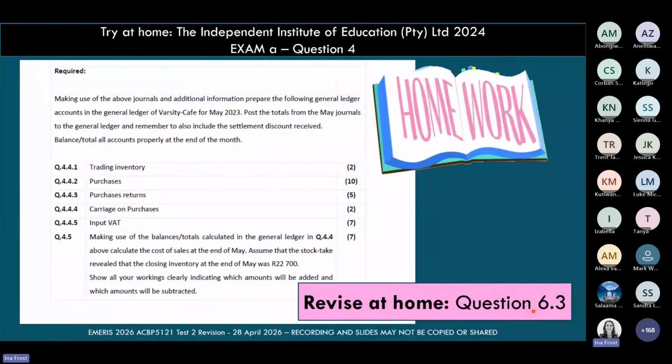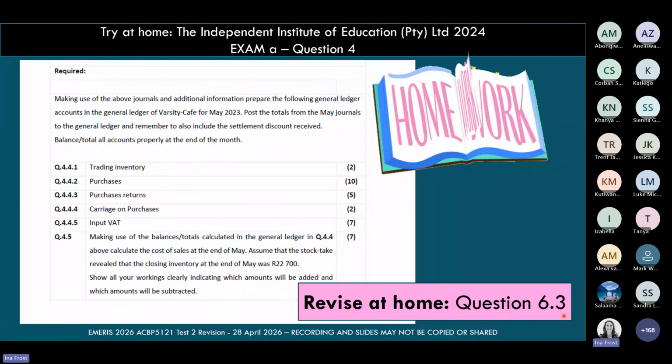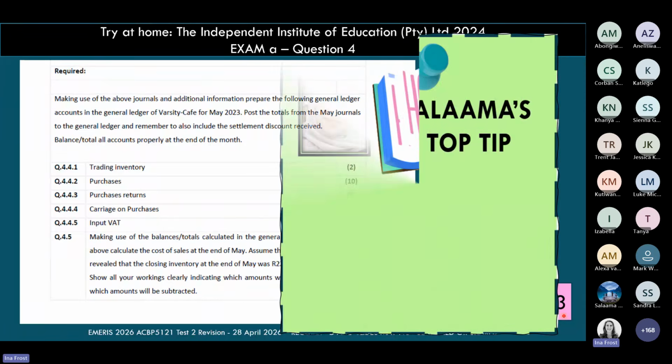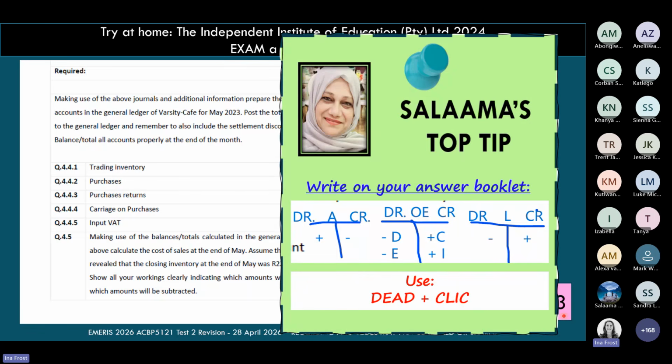In your textbook, there's also question 6.3 that also deals with the inventory accounts, and 6.3 is also specific to periodic inventory. So when we do general ledger accounts, Salama, do you want to just remind the students then of these principles?